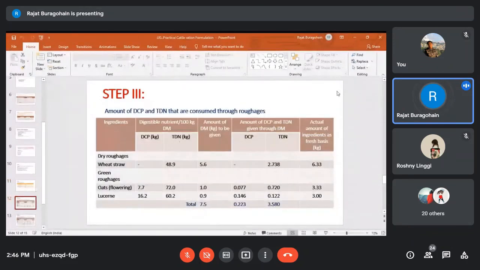After that, under step 3, you have to calculate the quantity of DCP and TDN you will get from roughage sources, and different roughage sources are like this. So 5.6, 1.9. How much DCP? You'll get 0.33 kg DCP and 3.580 kg TDN. You will get from how much quantity? From 5.6 kg wheat straw, or in other words we can say 6.33 kg wheat straw, 3.33 kg oat and 3 kg lucerne. Okay.